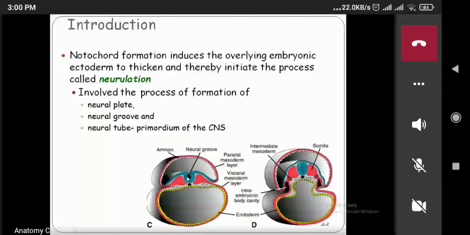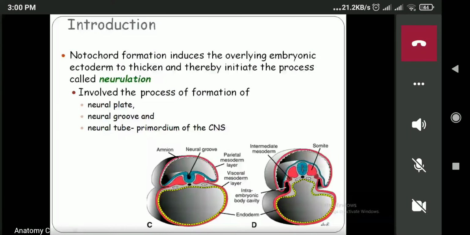General embryology. See in this diagram, we can see this one is the neural tube or neural tube formation, and this one is the notochord. So what do you mean by neurulation? Can somebody tell me what you mean by neurulation?